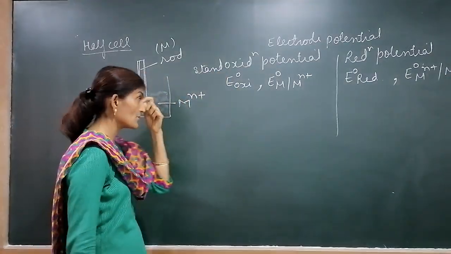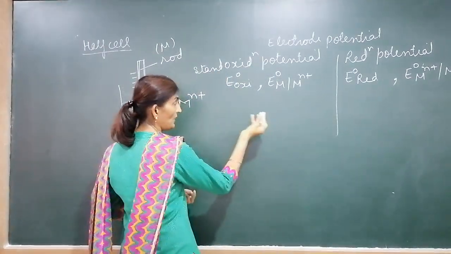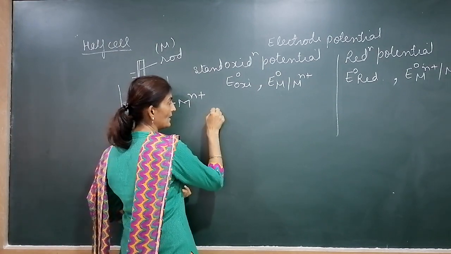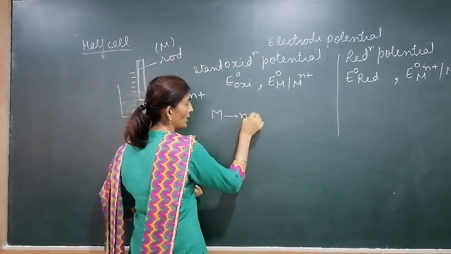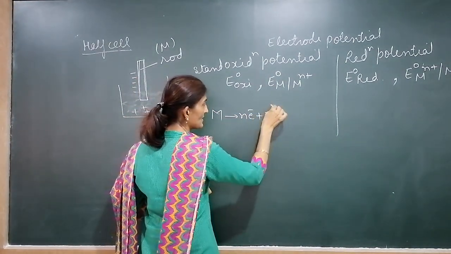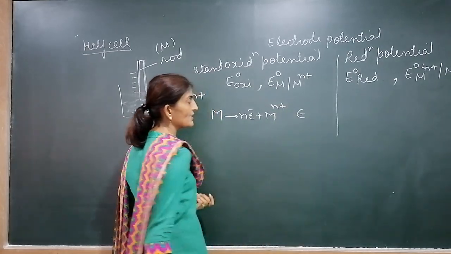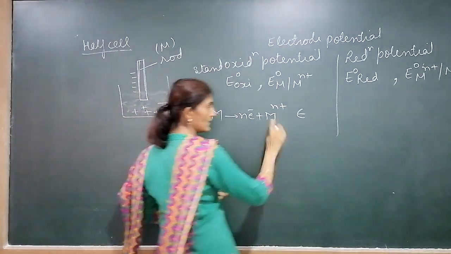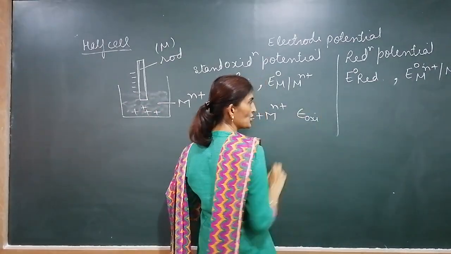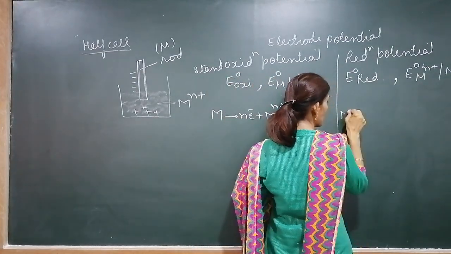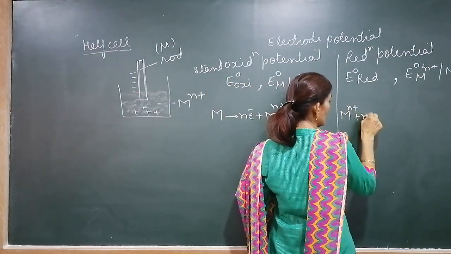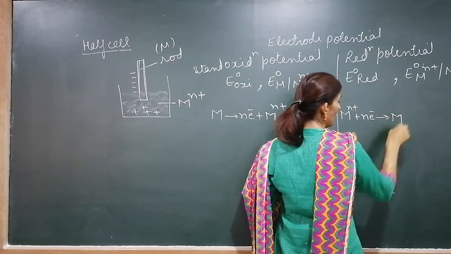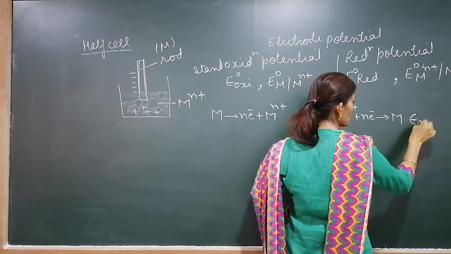Or sometimes it is also written in the form of an equation. Let's say M loses electrons and forms Mn plus. The potential of this cell will be oxidation potential, E oxy. Or the reaction is Mn plus accepts electrons and forms M. The potential of this cell is reduction potential.